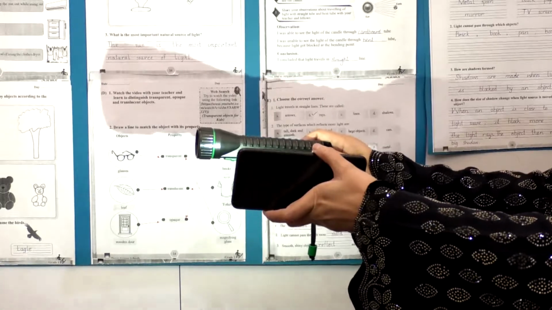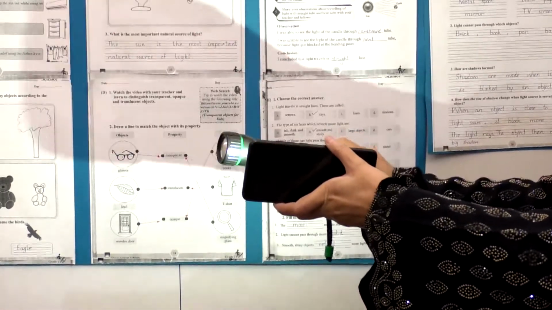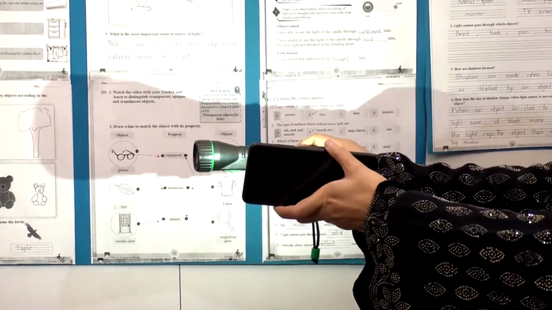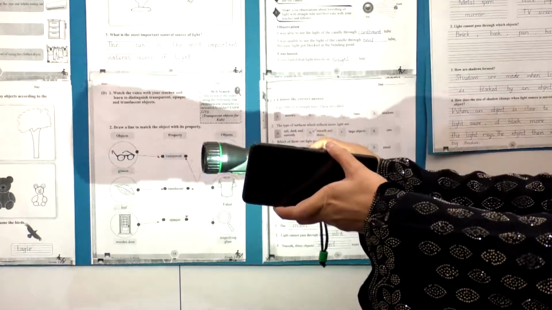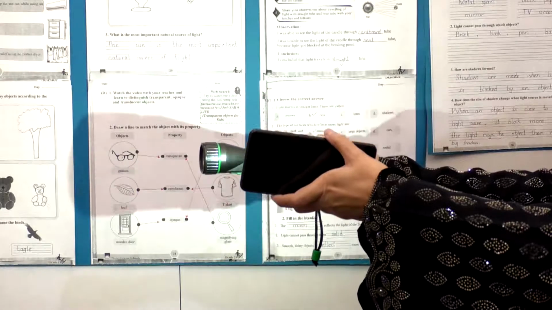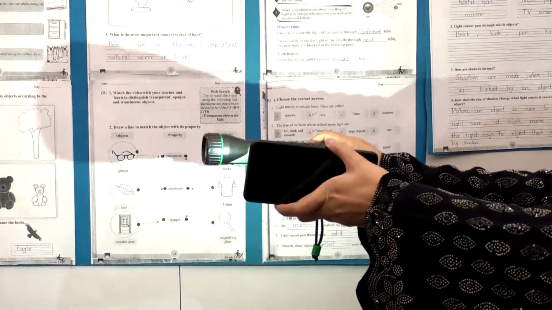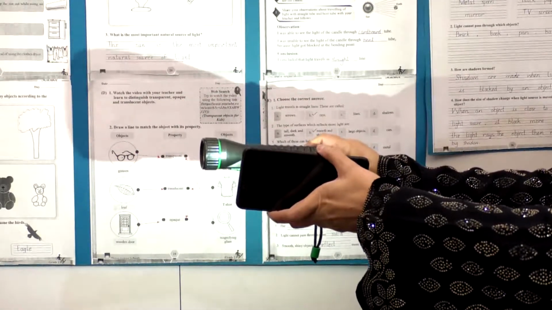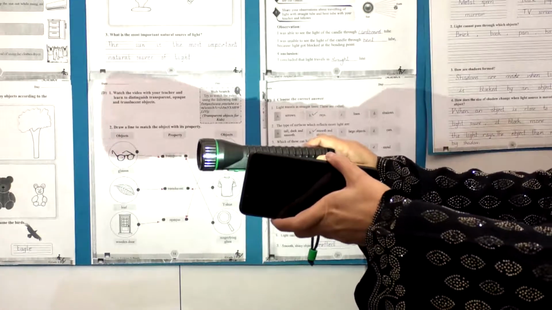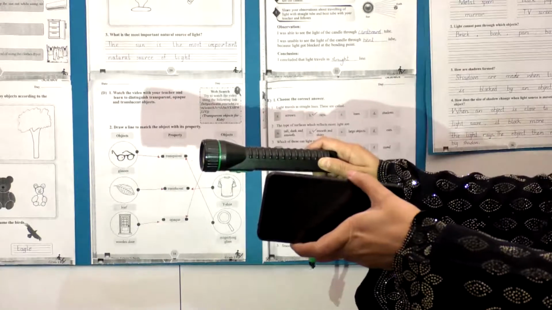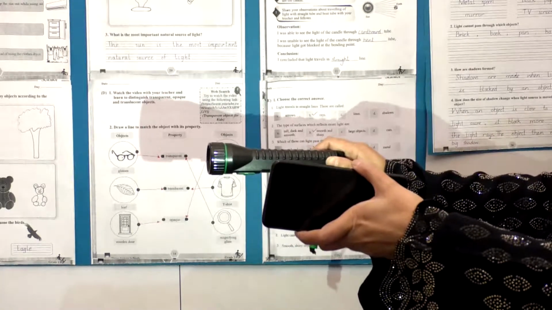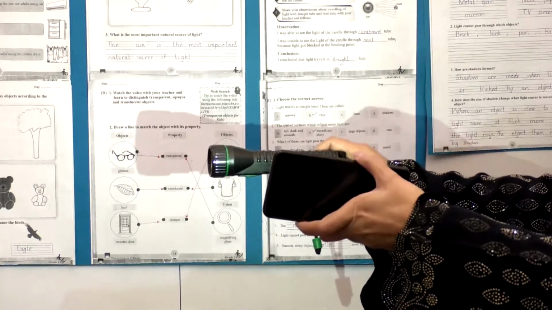As you can see, the light is closer to the object, so it creates a big shadow. You can see on the surface the shadow is bigger than the object because the light is closer to the object. And if you move the light far away from the object, it forms a smaller shadow on the surface.